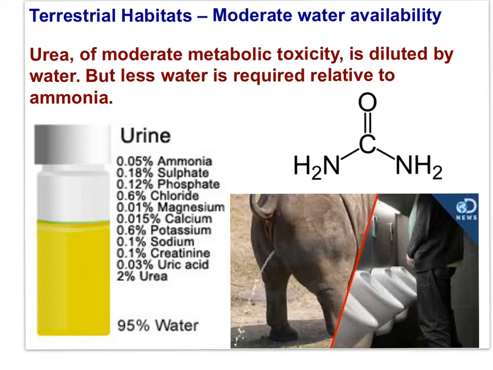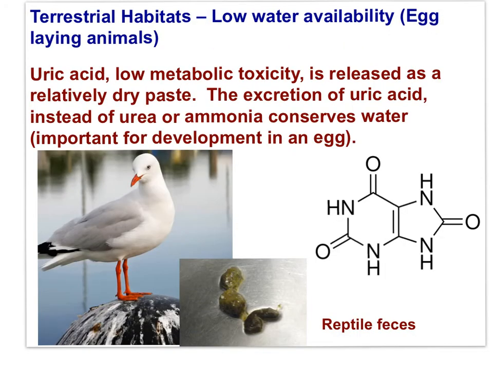Urea is less toxic than ammonia, so less water is required to excrete urea. The transformation of amino groups to urea is an example of osmoregulation because urea serves to conserve water in habitats where water is limited.